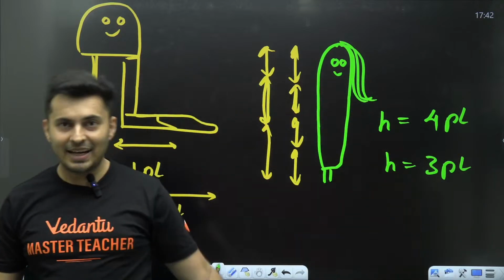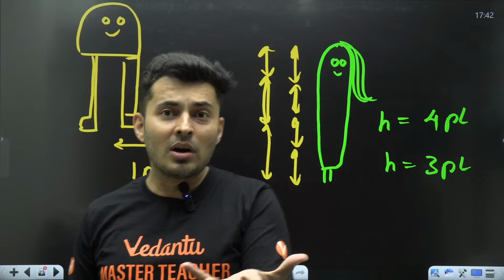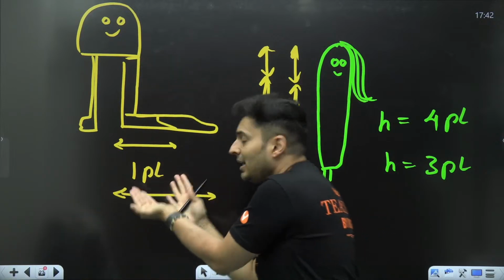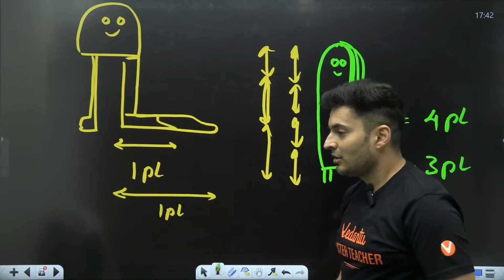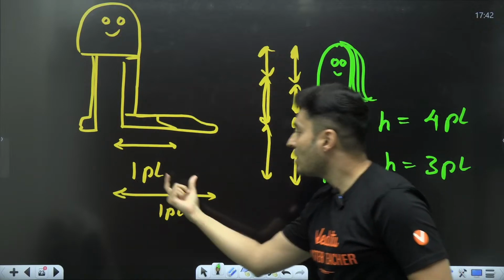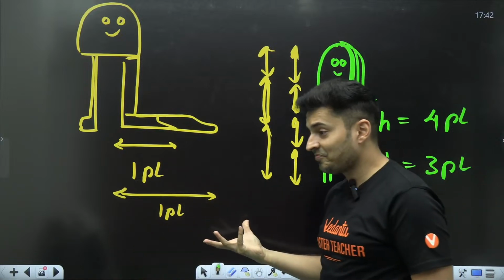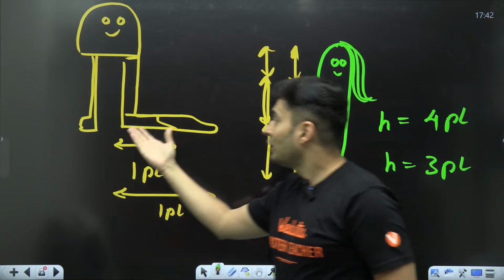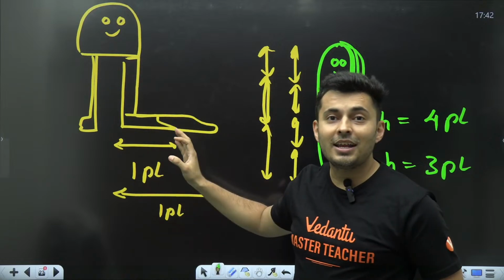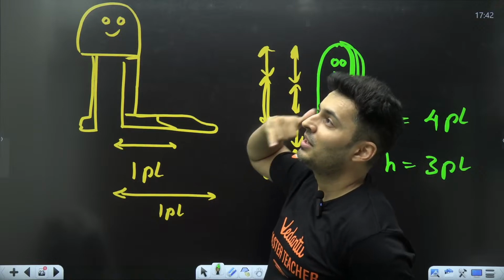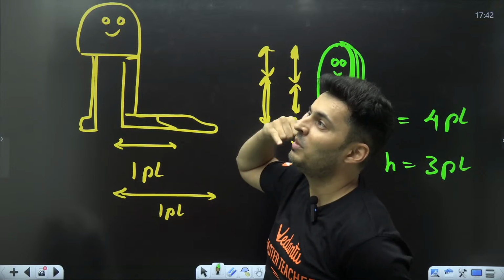So has Champa's height reduced actually? No. Your basic fundamental unit has only changed. So you cannot have a unit which changes with time or with place. Imagine you are going to some other country. You do not have Pandu's foot. You cannot call Pandu, can you parcel me your foot? I want to measure the height of the building.